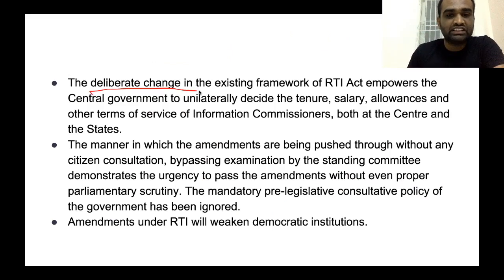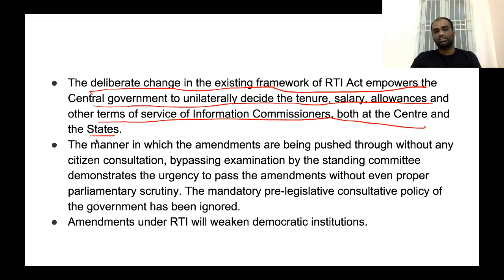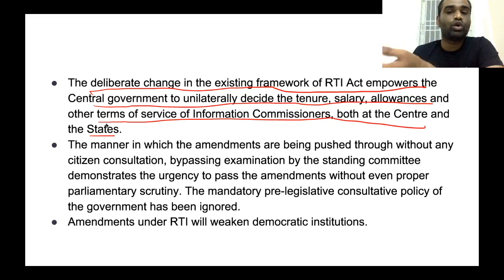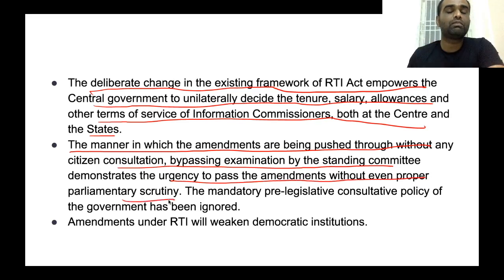Now, the deliberate change in the existing framework of the RTI Act empowers the central government to unilaterally decide the tenure, salary, allowances, as well as other terms of service of information commissioners, both at the center level as well as state levels. So the central government has been given the power of appointing any person they want as Central Information Commissioner. So what will they do? They will appoint persons who are favorable to the current central government. And also, the manner in which the amendment has been pushed through without any citizen consultation, bypassing examination by the standing committee, demonstrates the urgency to pass these amendments even without proper parliamentary scrutiny.